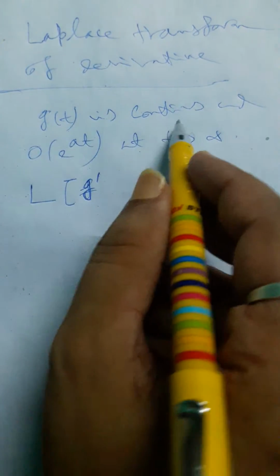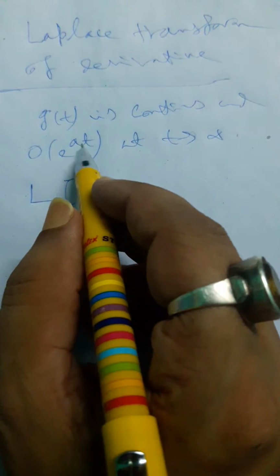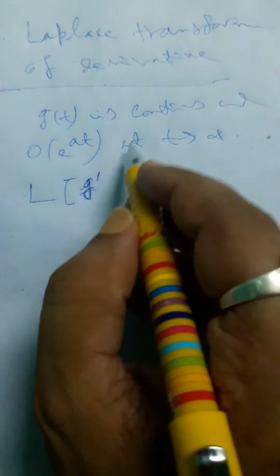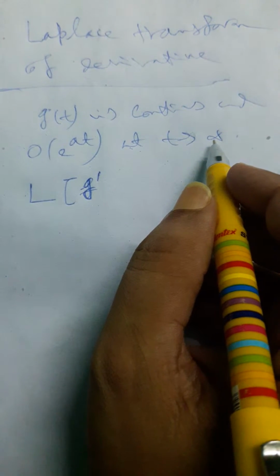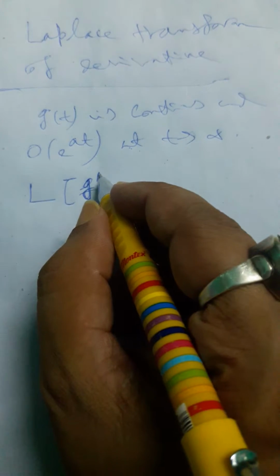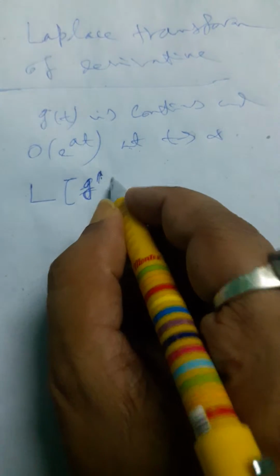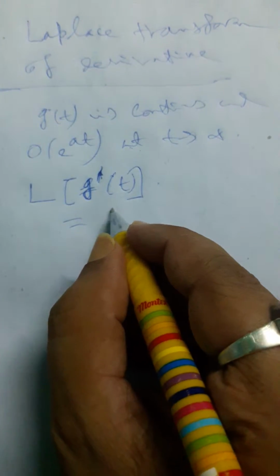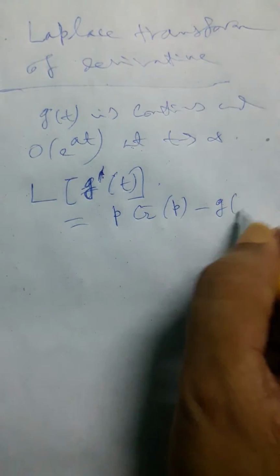Suppose g(t) is a continuous function and of exponential order, that is, of order e to the power at, as t tends to infinity. And if g'(t) is piecewise continuous, that means while maintaining all Dirichlet conditions, then the Laplace transform of g'(t) is given by p times G(p) minus g(0).